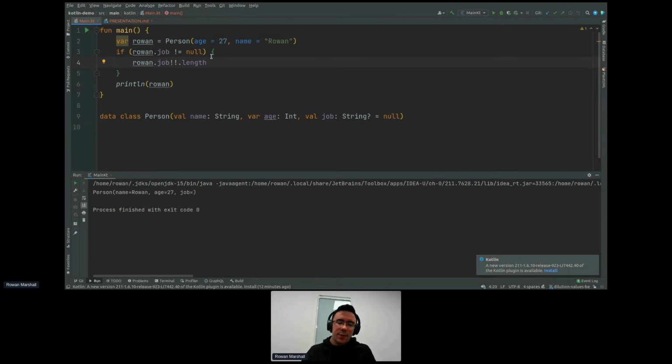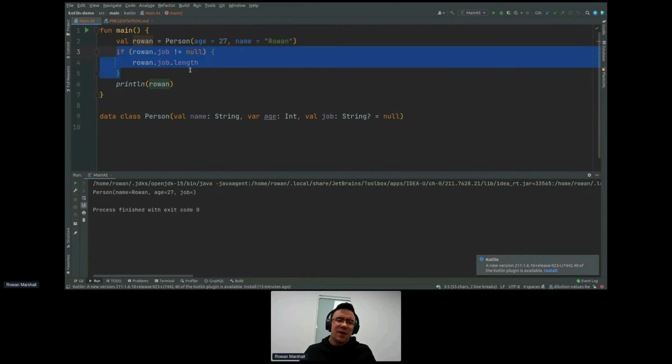Okay, this wasn't happening when I was testing things, so I'm not actually sure why this is happening, and I'll have to apologize there. What we're trying to do is prove that this isn't null. Oh, here it is. It's because this is var, and I think this can change. So if we assign that to val, there we go, it's fixed now. We can see that this is another case why immutability is good, because if something's mutable, well, it can change. It could be null. We might not be checking the same value. If it's immutable, we know this is going to be the same Rowan that we assigned here, that we're checking here, that we're accessing here. And now we can just access rowan.job.length just fine, no problem, because we know it's not going to be null.